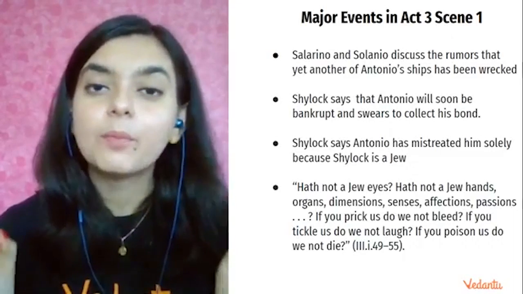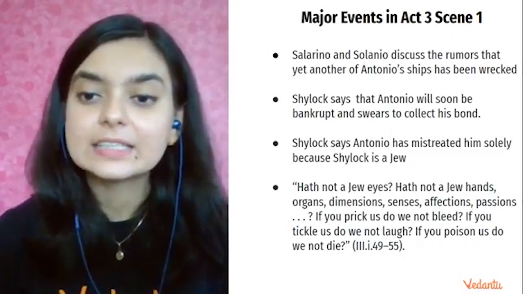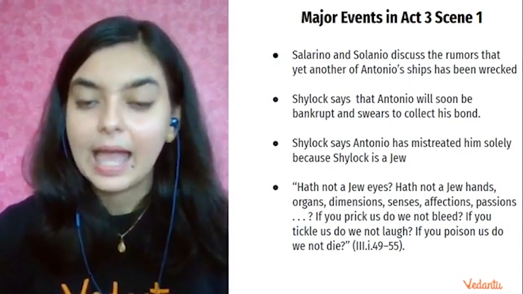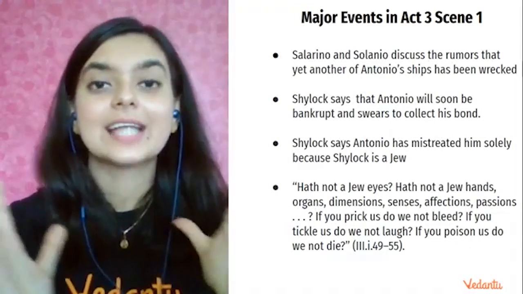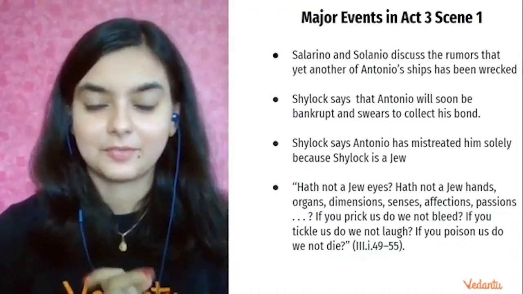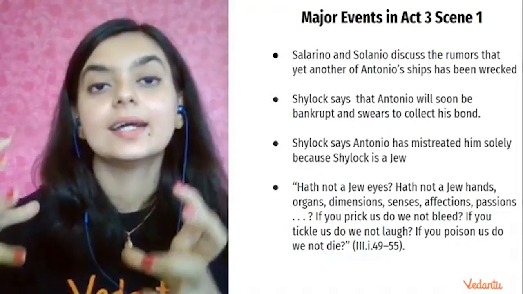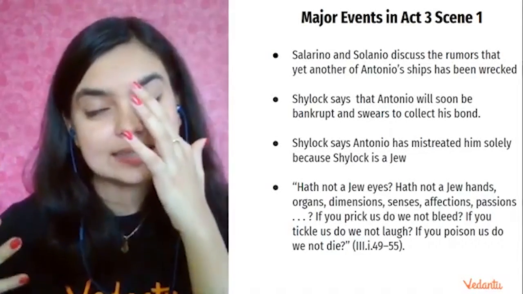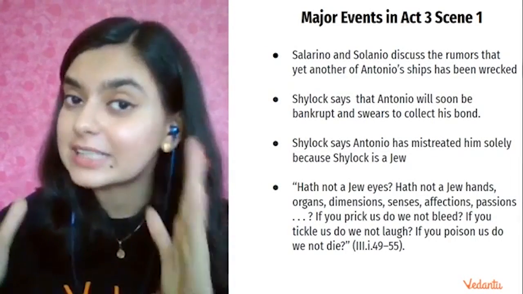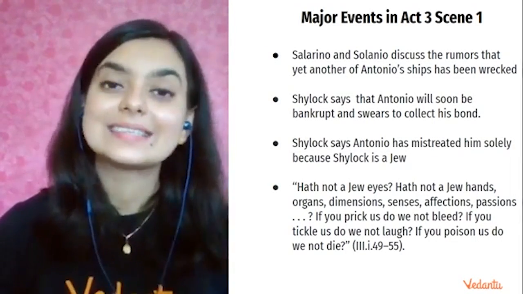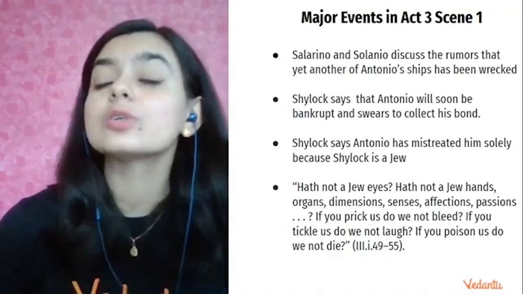So this is the most important speech from this very scene, because it also provides us another angle to Shylock's character, right? It gives us a sympathetic touch towards the character of such a personality whom we had considered an out and out villain.